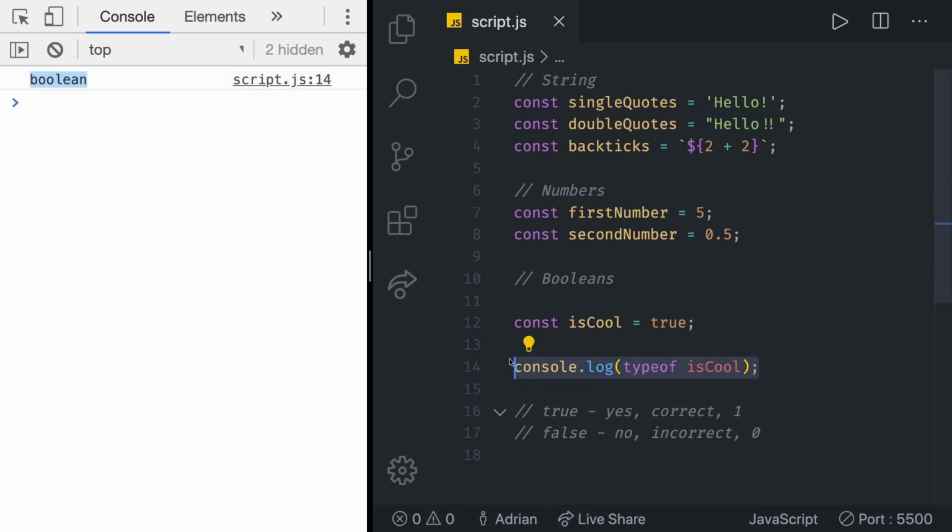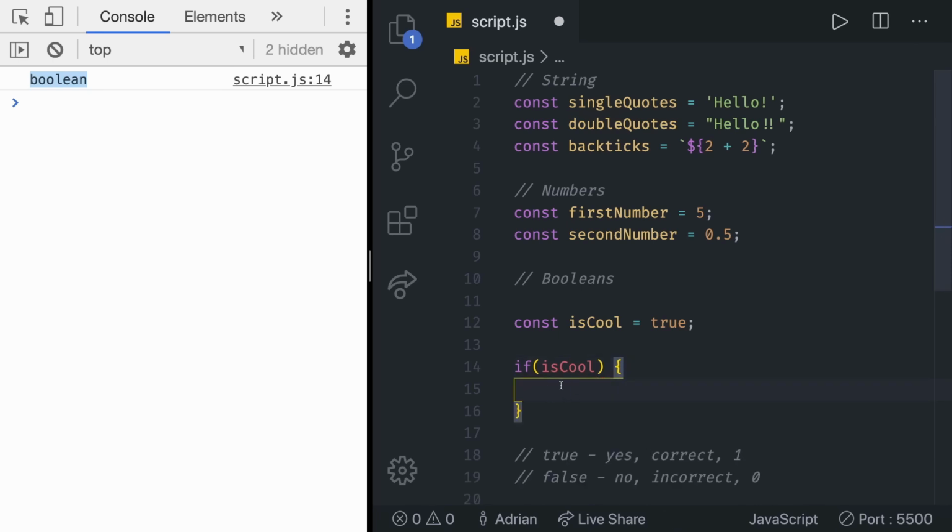But let me show you something cool we can do with Booleans. We can create if statements. Of course, we still didn't learn if statements, but I'm going to just show you this cool little example, which we are going to learn later on. So in the condition, we're going to put this Boolean. If the condition in here is true, then we are going to run this code, which we have below.